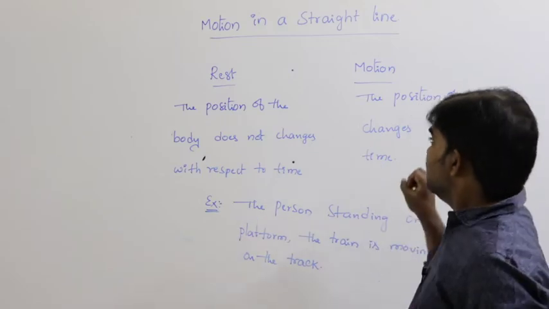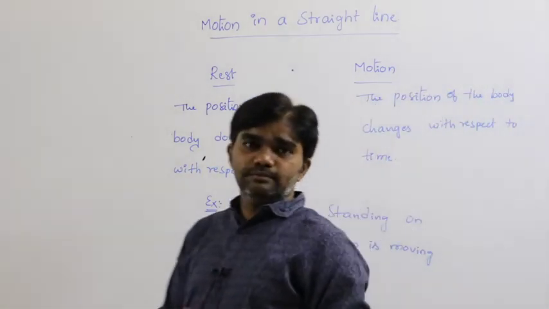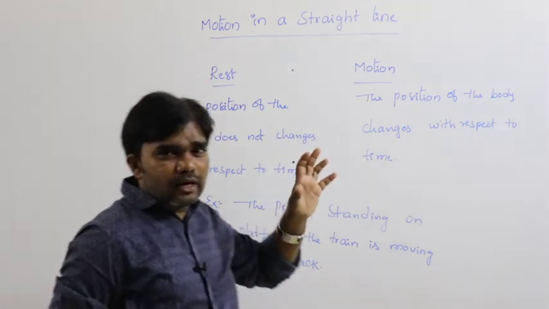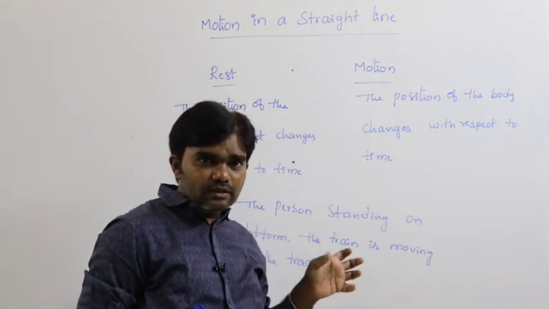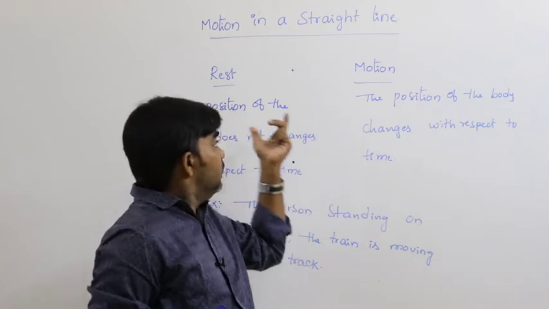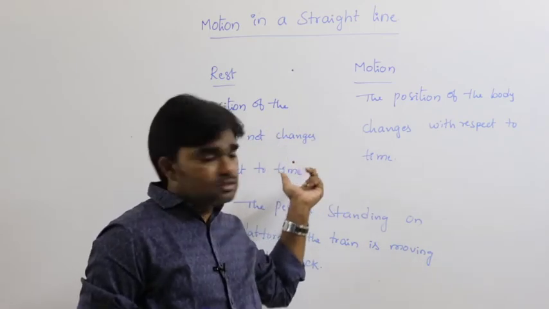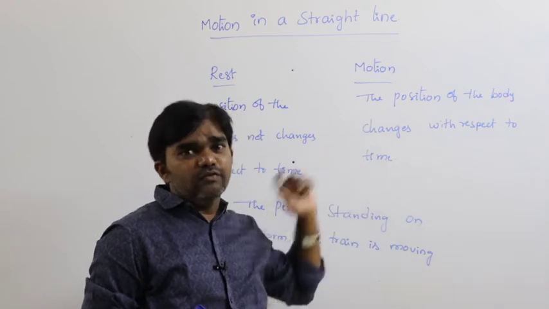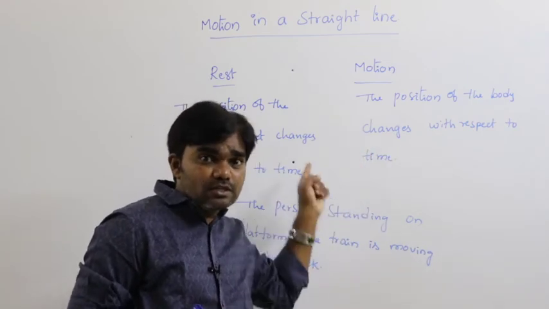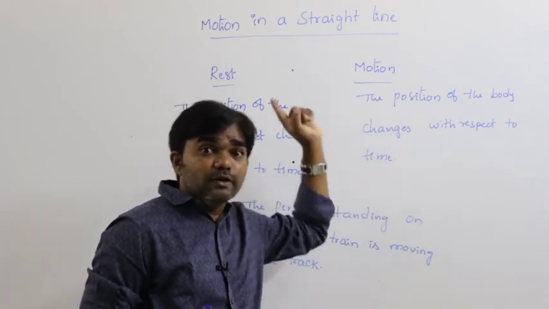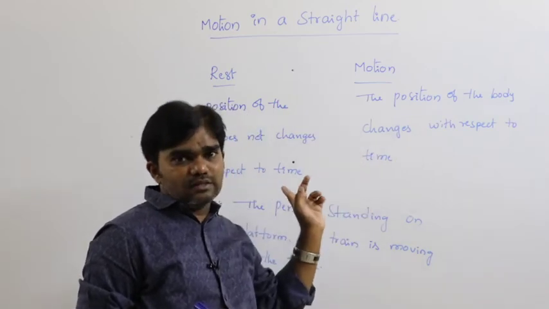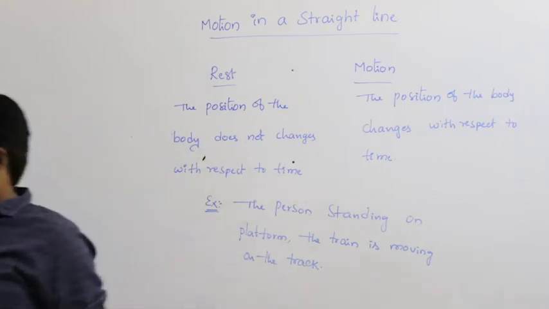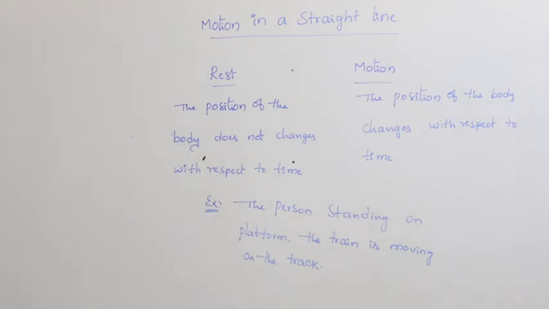So this is rest and motion. Rest and motion are relative terms, relative in the sense of comparison. Individually rest does not exist, individually motion does not exist. We can't define them individually. With respect to rest only we can define motion, with respect to motion only we can define rest. So these are the terms rest and motion. Next.